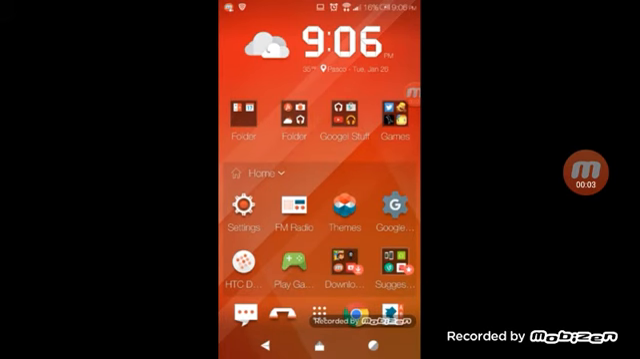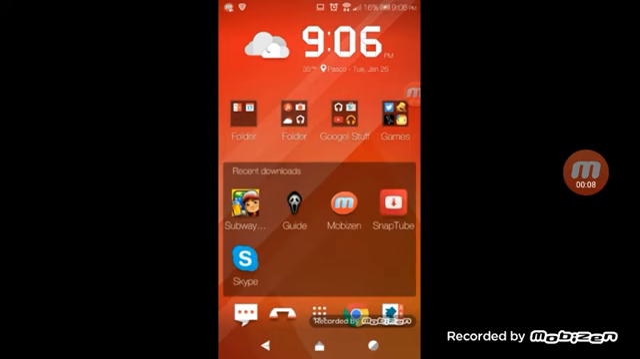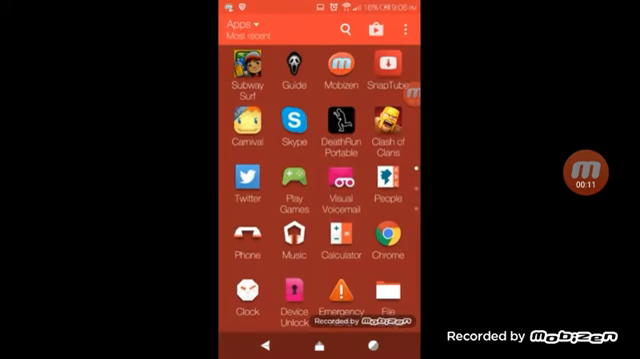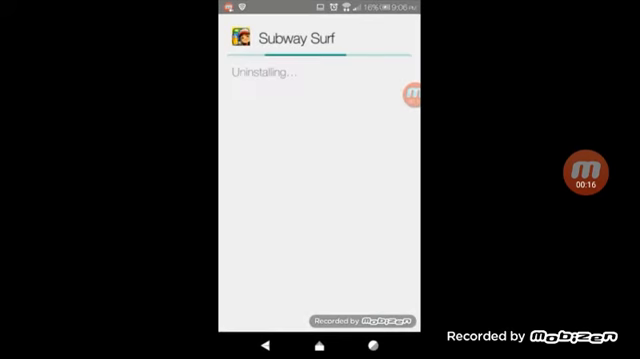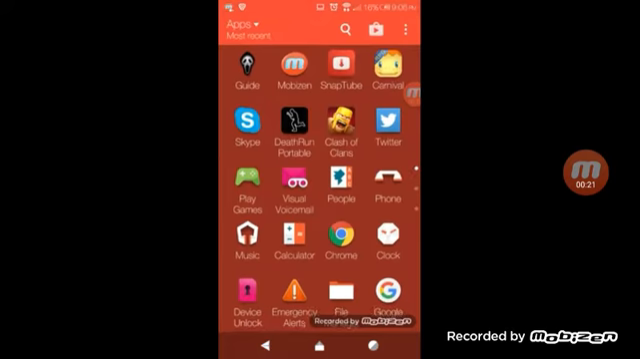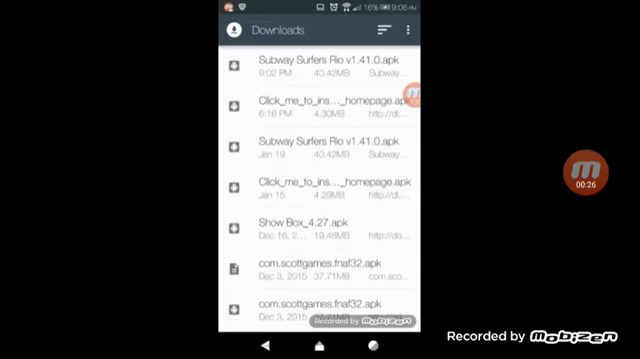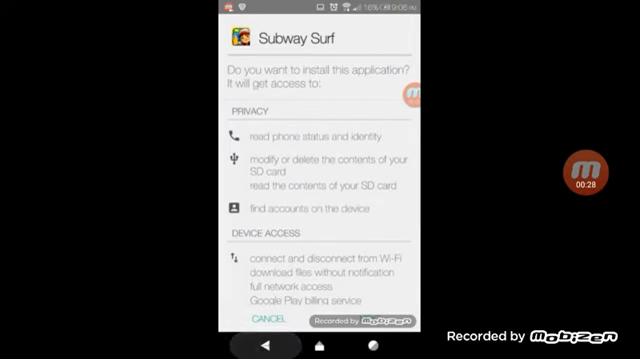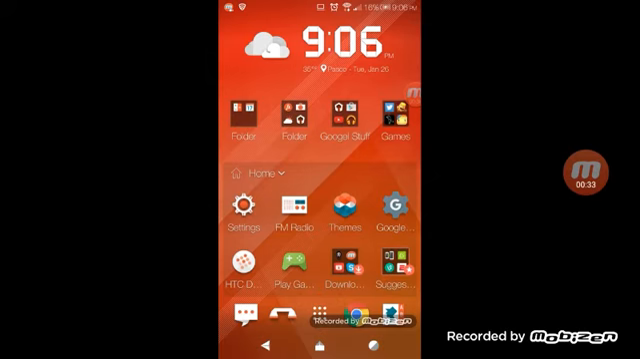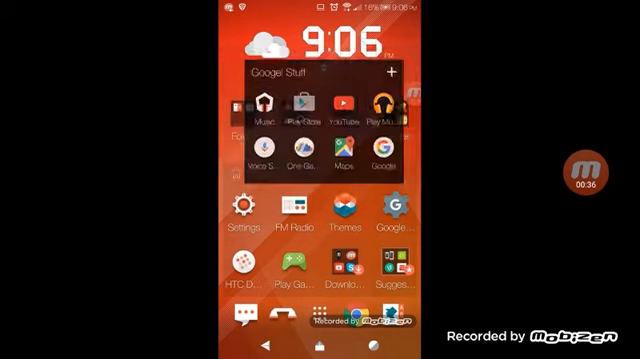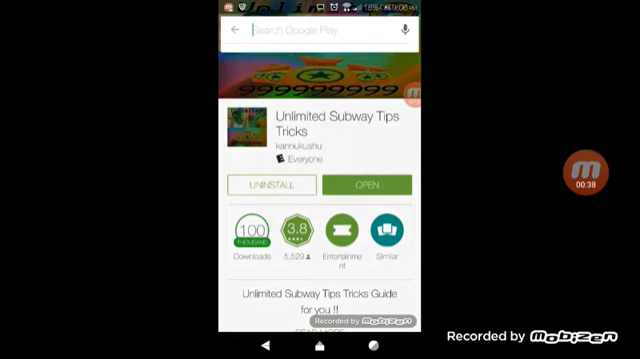And today I am going to show you how to get unlimited keys and coins in Subway Surfers, right here. So what you want to do is delete your Subway Surfers. Delete it. Mine didn't finish installing, so I just have to go in my downloads and delete it. So delete that.